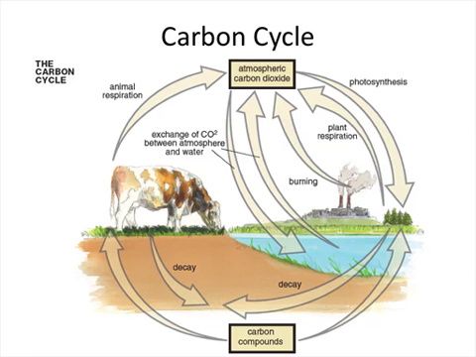We cannot create new carbon sources or destroy them completely. We can only change them into other things. That's the law of conservation of matter. And so we're going to start with the carbon dioxide that is in the atmosphere. There's a couple of different ways in which that carbon dioxide is removed from the atmosphere. One is there's an exchange of CO2 between the atmosphere and water.